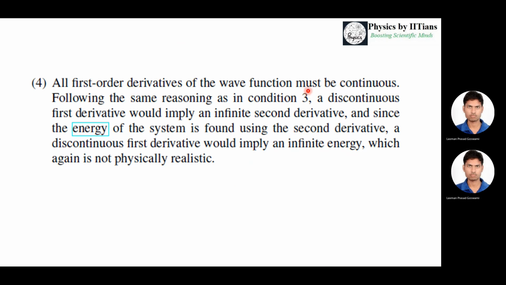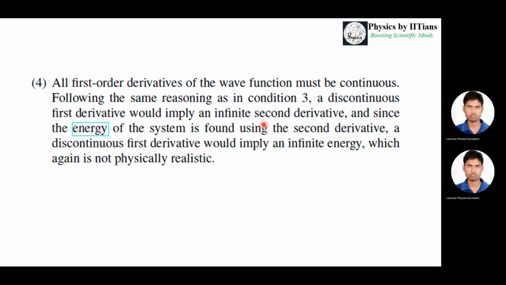So the fourth condition on the wave function is that the first order derivative of the wave function must also be continuous. Now what is the reason? Because the discontinuity in the first derivative will imply that there will be an infinite second derivative, and the infinite second derivative is actually related to the energy of the system. So if there is a discontinuity in the first derivative, that would imply that the system will have infinite energy, which again is not physically realistic.